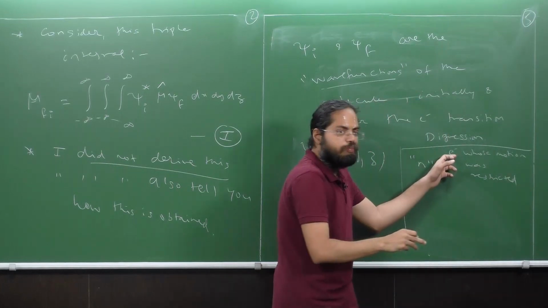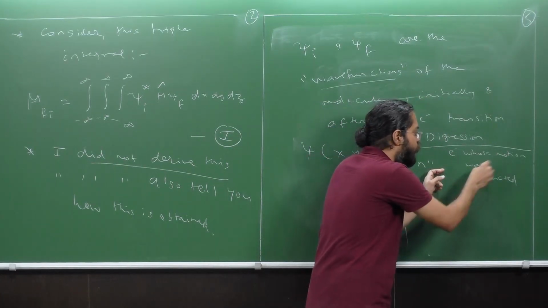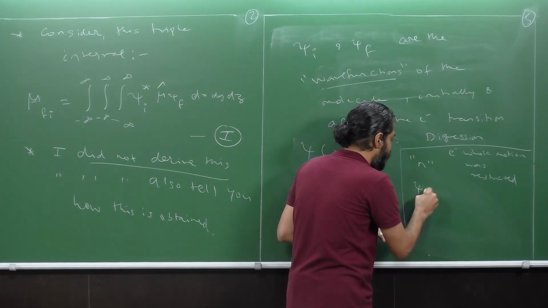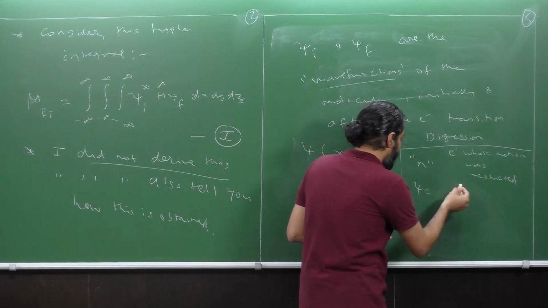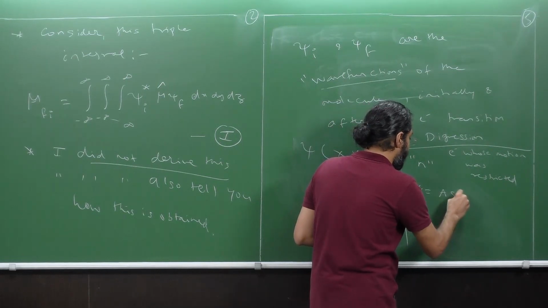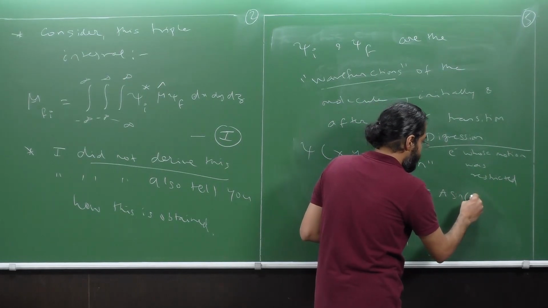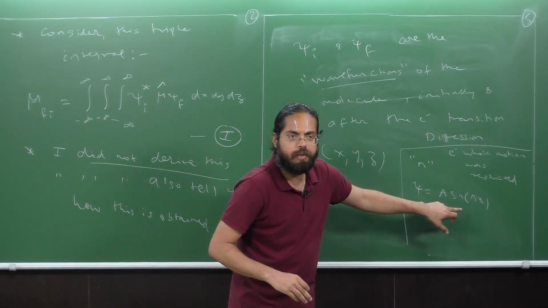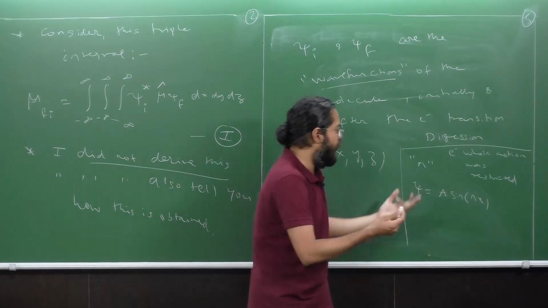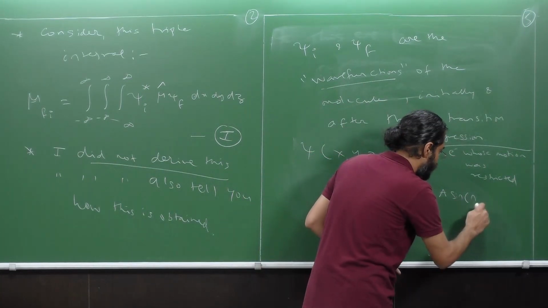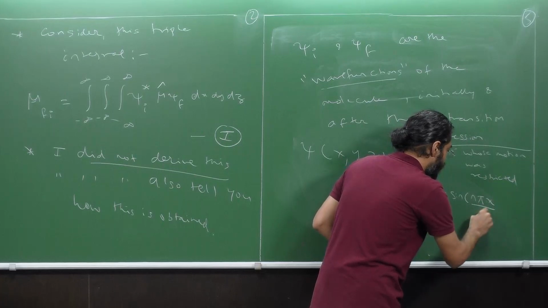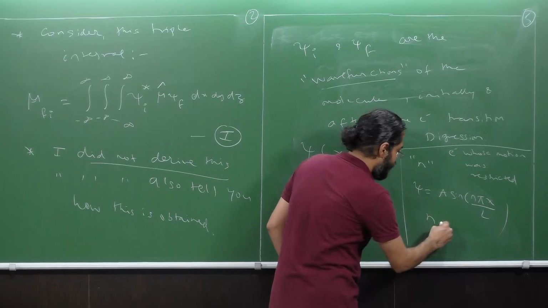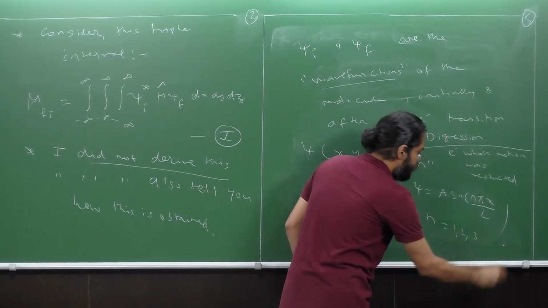I may be writing in small letters. So this is the electron whose motion was restricted. We saw that the wave function was of the form phi equals something like a sine, n pi x by L, where n is an integer. It could have all these terms.